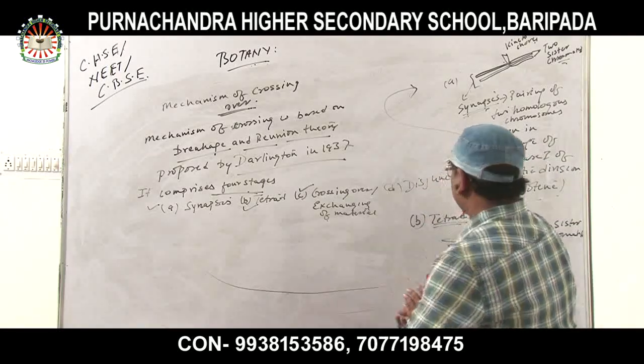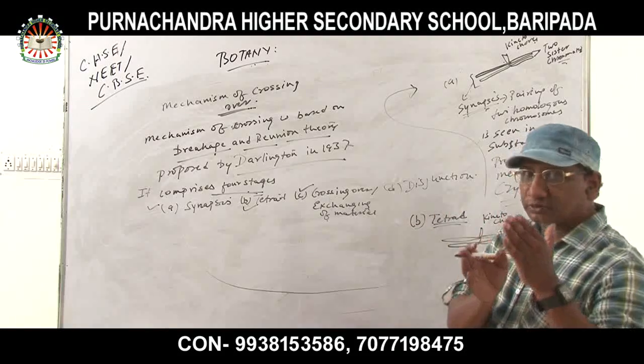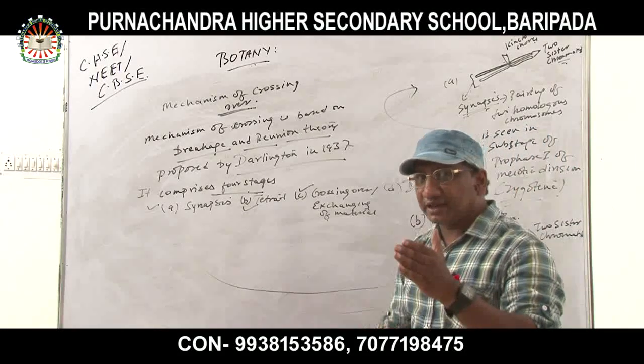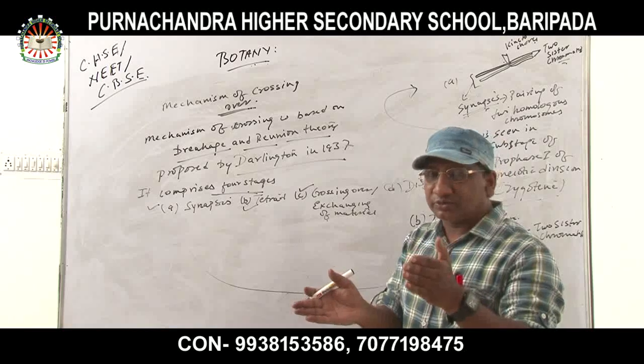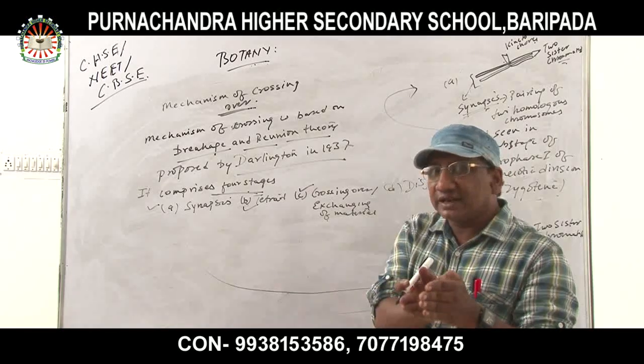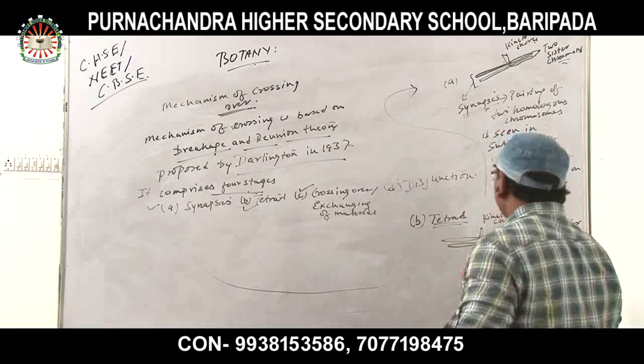What happens in tetrad? Suppose one pair of sister chromatids is there; another pair of sister chromatids will approach the initial sister chromatids. Okay, look here.